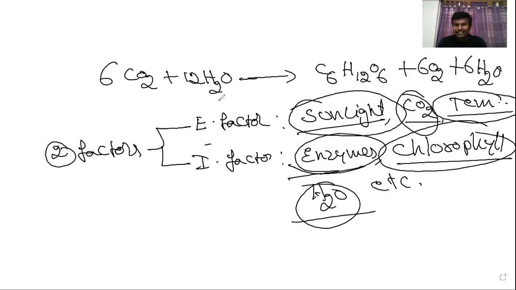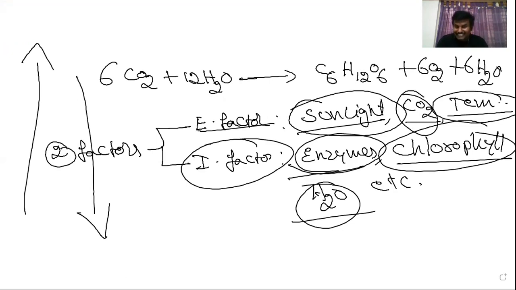But if you write it this way, you will not get marks. It is general, normally we can say. Finishing with these 2 points, the total topic is finished. But if you write like this, you will not get marks. In the textbook, whatever the terminology is, that we have to discuss. So the main theme is that either external factors are deficient or internal factors are deficient. They should not be more, should not be less. They should be at the optimal level.